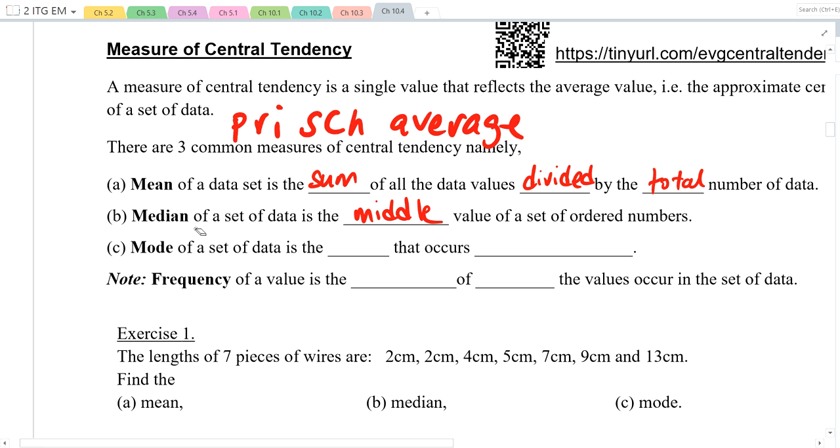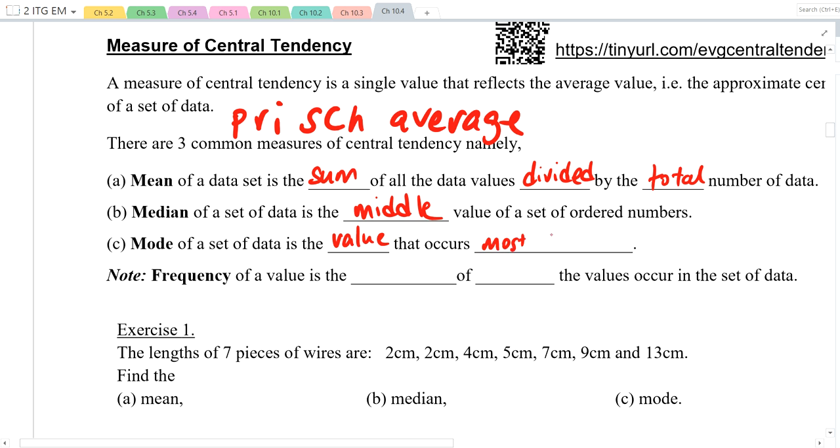Now, next one, mode. You should have heard me mention this quite a few times in the previous few lessons. Mode of a data set is the value that occurs most frequently, or the most number of times. Okay, and finally, frequency of a value is the number of times the value occurs in a set of data.